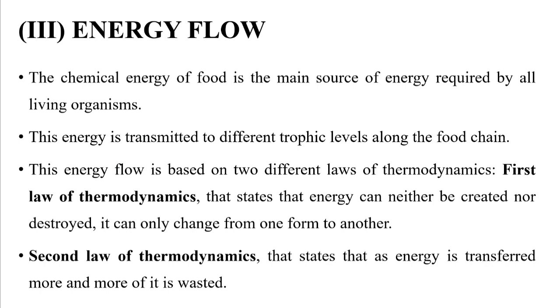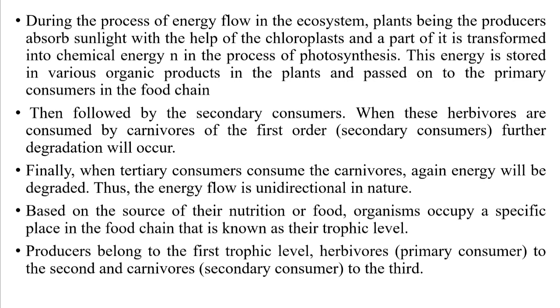Next, the second law of thermodynamics states that as energy is transferred, more and more of it is wasted. So more energy is wasted than is transferred. During the process of energy flow, the plant, being the producer, absorbs sunlight with the help of chloroplast, and a part of it is converted to chemical energy by the process of photosynthesis.